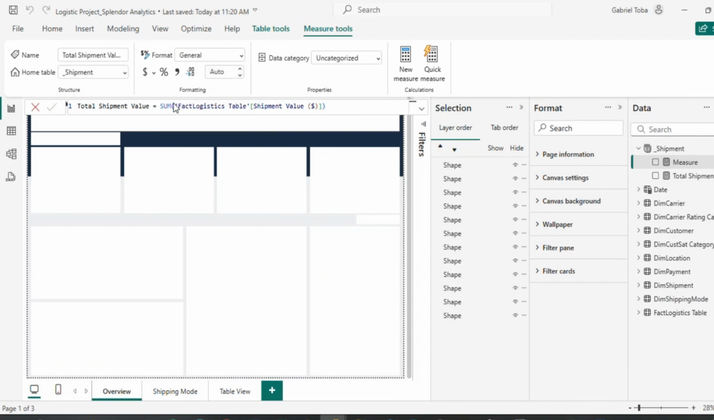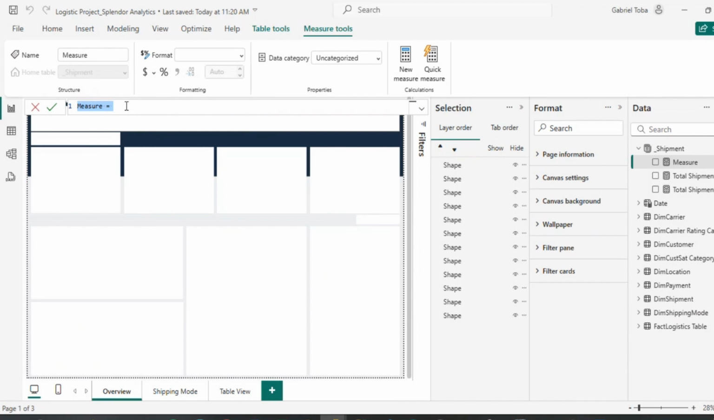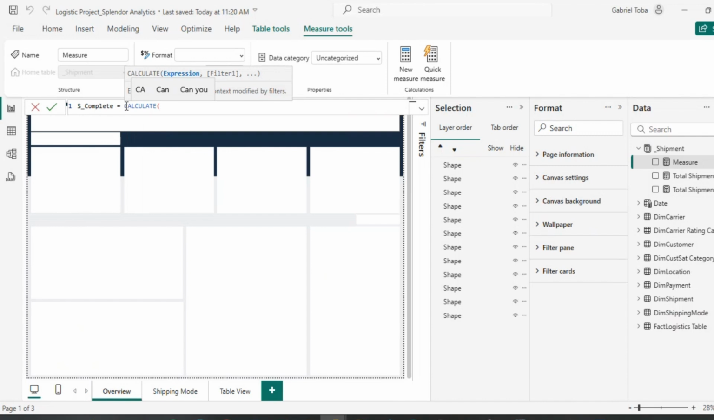So the other things we're going to be doing are shipments completed, shipments not completed, shipments in transit, shipments ready for pickup. Okay, so just write the DAX. I'm going to do new measure, and I'm going to call this completed shipment, or just say shipments in transit. So I'm just going to use S completed, so you know it's shipment completed, and I'm going to use my CALCULATE to be able to filter, and I'm going to say count rows.